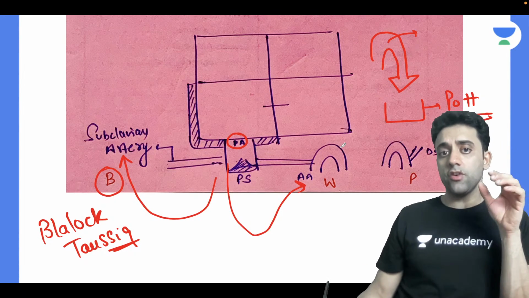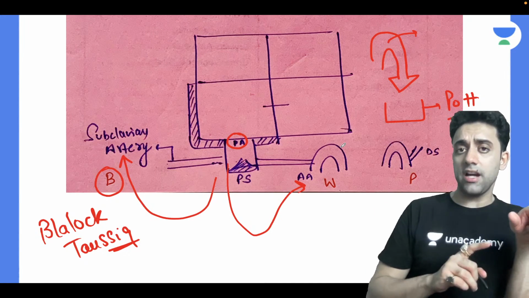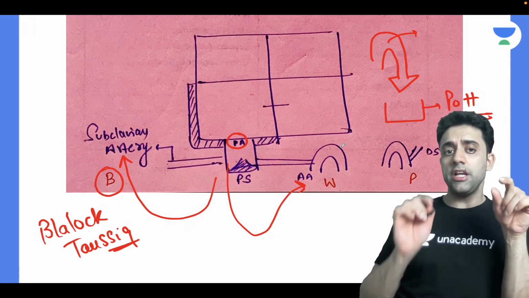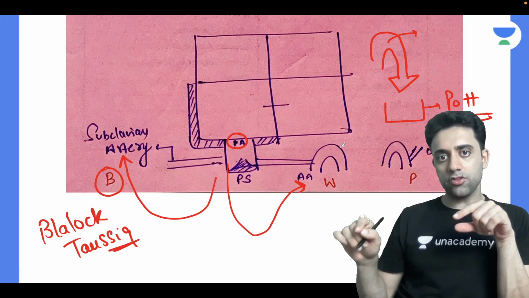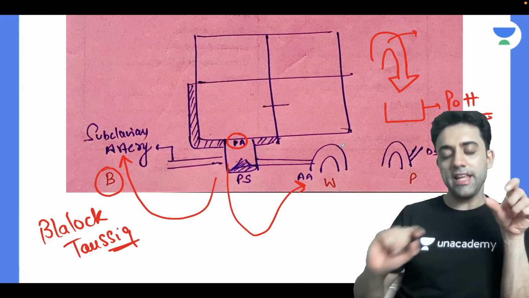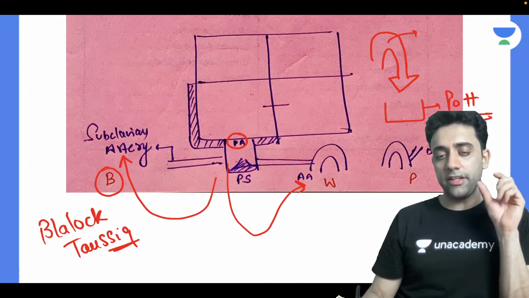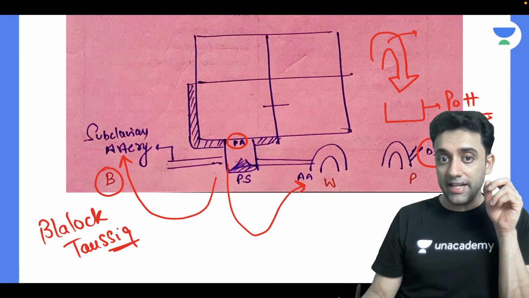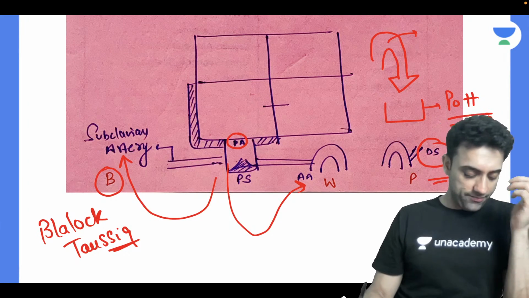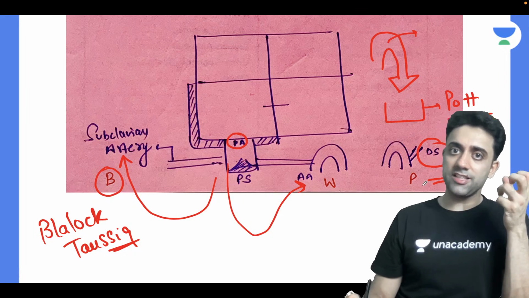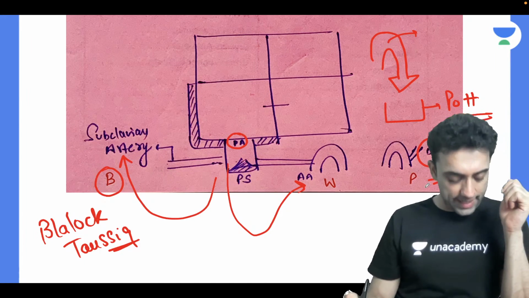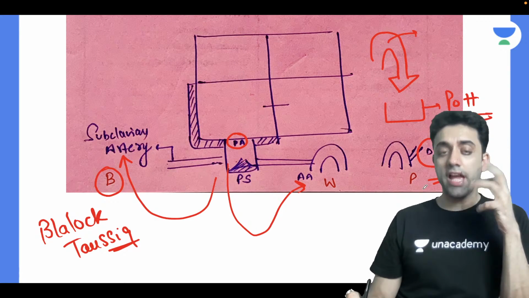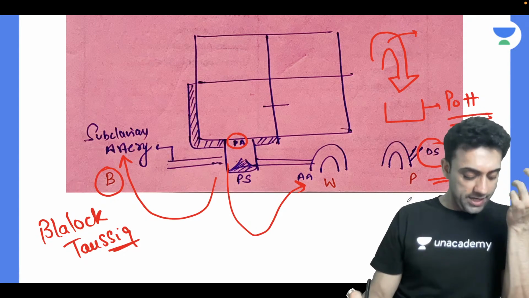If you connect my pulmonary artery to the subclavian artery, that is nothing but Blalock-Taussig shunt. If you connect my pulmonary artery to the ascending aorta, or I would say the arch of aorta, then it is Waterston shunt, mainly ascending aorta. And if you connect my pulmonary artery to the descending aorta, then that is Potts shunt. Nowadays we have Glenn shunt also. We have modified Blalock-Taussig shunt also.